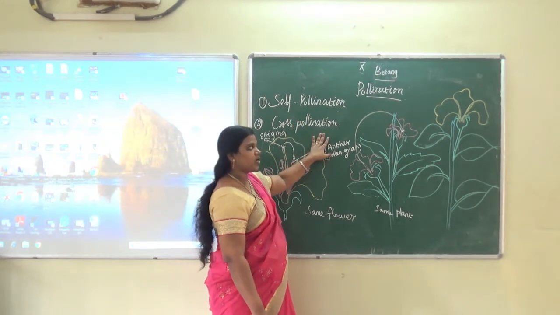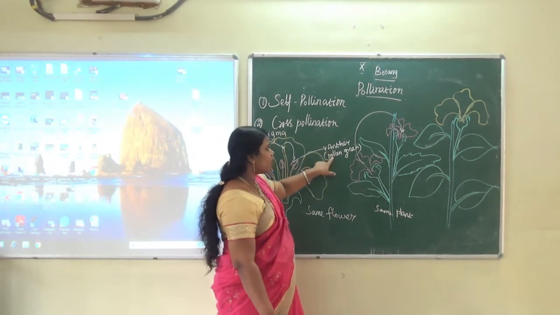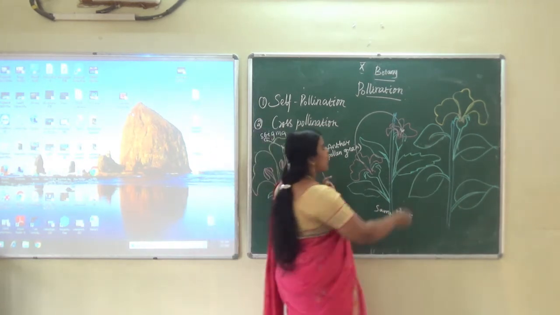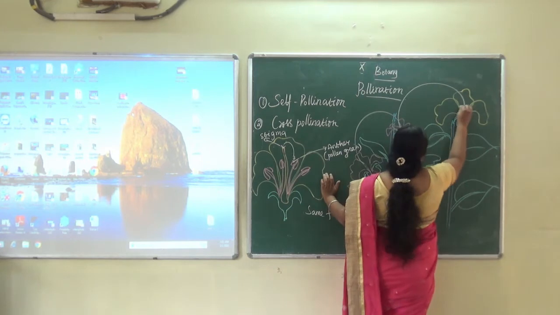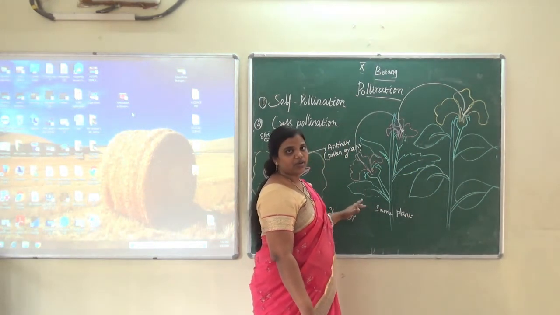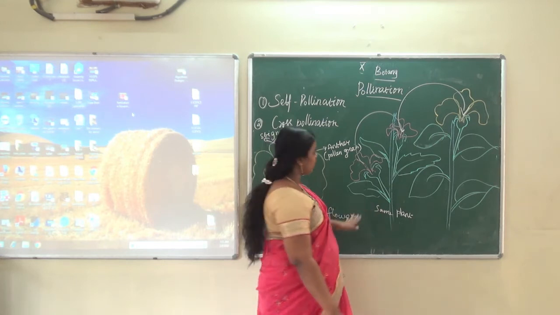Cross-pollination is the transfer of pollen grain from the anther to the stigma of another flower, another plant, but of the same species.